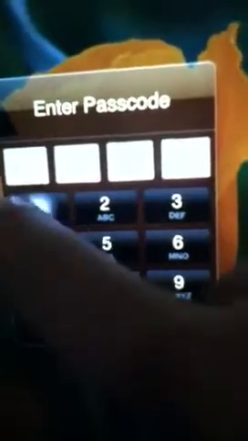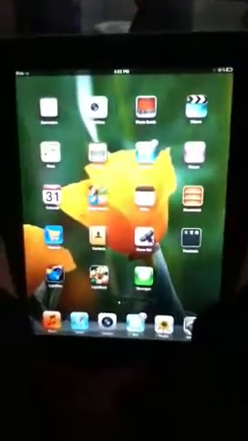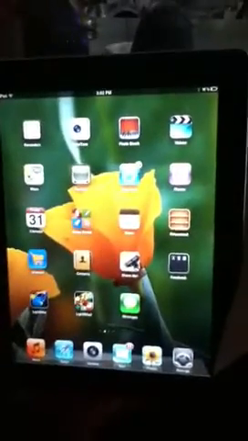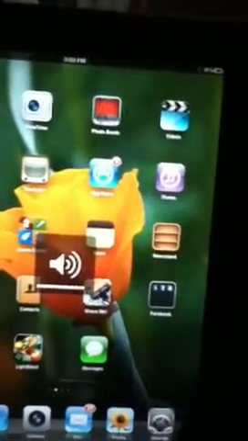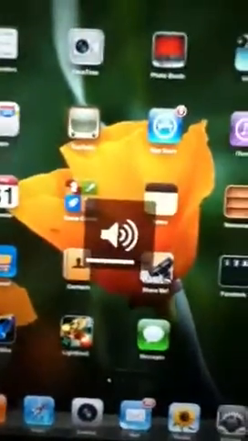Alright, so as you can see, the iPad is turned on, and it's going to tell me to enter my passcode. Okay, now I'm in. Another thing, starting off easy, turning your iPad volume up or down, which, if you can see those two things right there, volume up and volume down. So I want to turn the volume up, just click, and the volume's going up. Click the top one. If I want the volume to go down, click it down, and there you have that.